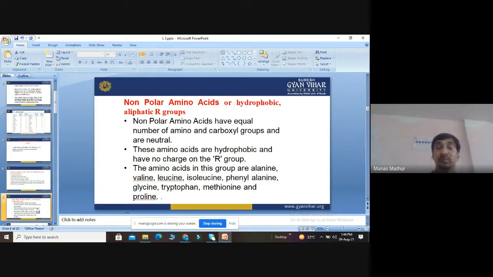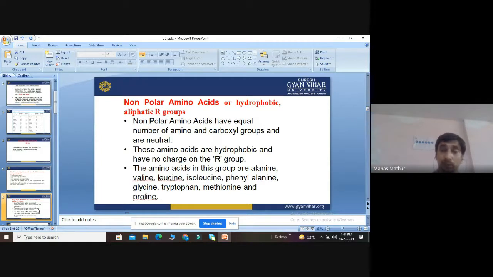Now, we will discuss the first group, non-polar amino acids, which are hydrophobic and aliphatic amino acids with R groups. The non-polar amino acids have an equal number of amino and carboxyl groups.